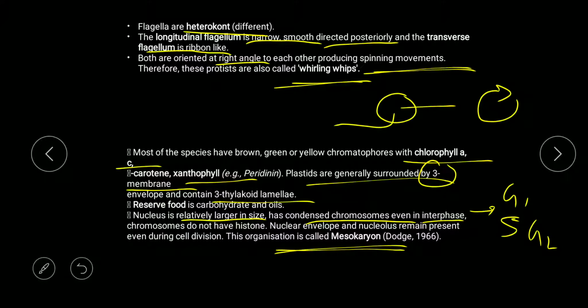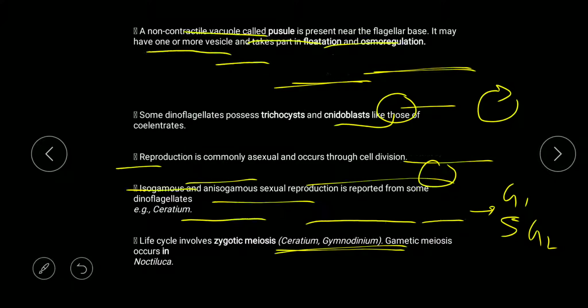So remember the mesokaryon condition: in the absence of histone, the nucleus remains present even during cell division, with no loss of nuclear envelope. This type of condition is known as mesokaryon, which is found in dinoflagellates.